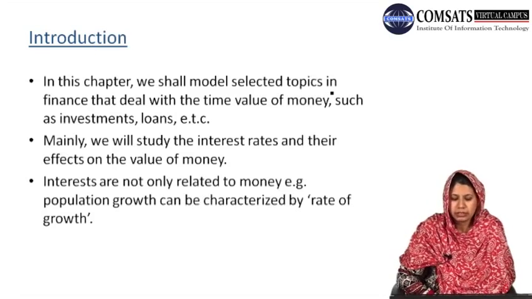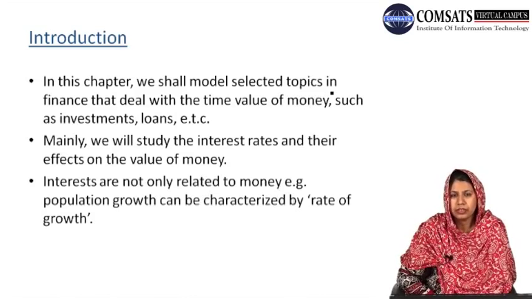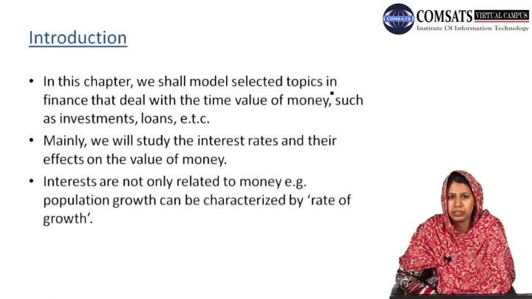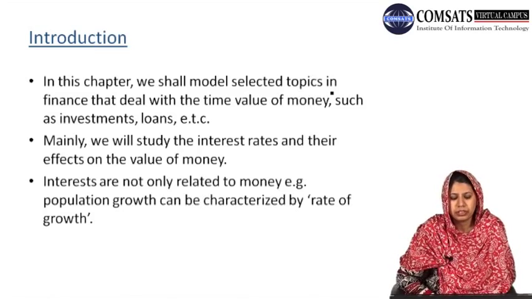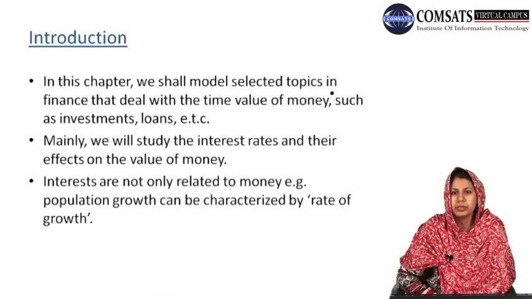Interest is not only related to money. For example, population growth can also be characterized by the rate of growth. Since I have said that the interest functions, the compound interest or the simple interest, are exponential functions, and we have seen in chapter 7 that population growth or decay processes are also exponential functions, we can also define the interest for population growth by the rate of growth, or for some decay process by the rate of decay.